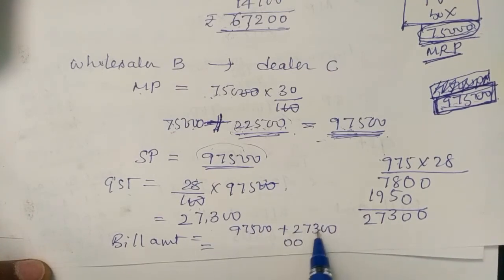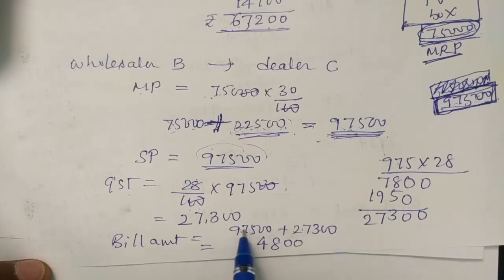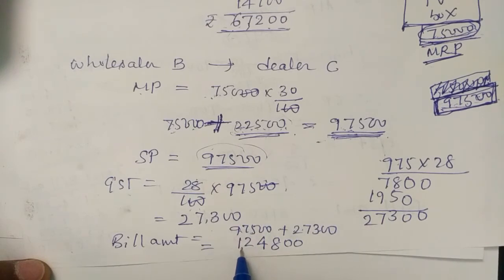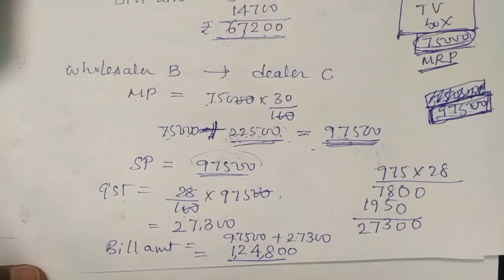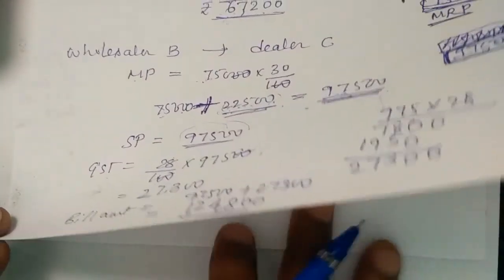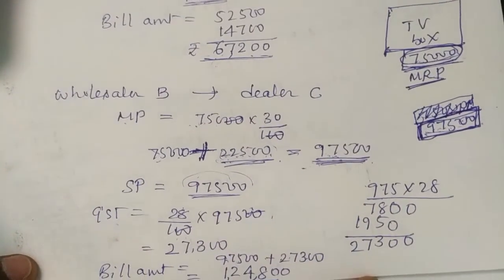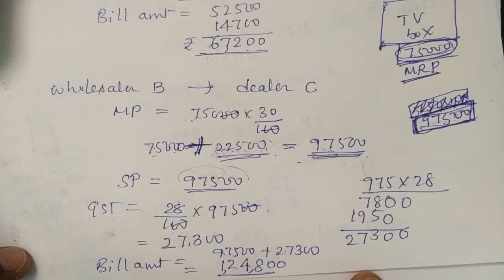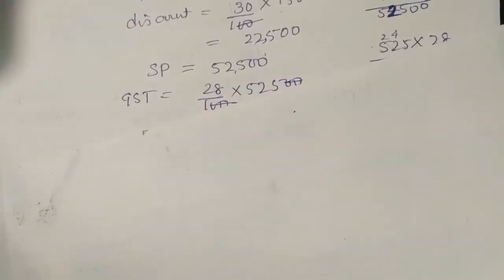So 0 plus 0, 0; 5 plus 3, 8; 7 plus 7, 14, 1 carry; it's already 11, 11 plus 1, 12. So it is 1,24,800 in total. Finally the TV rate becomes 1,24,800. So it's time to answer now. So next we will answer.